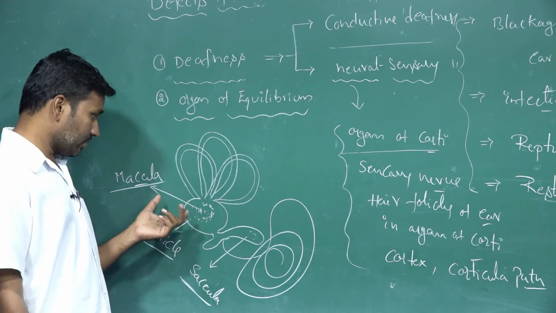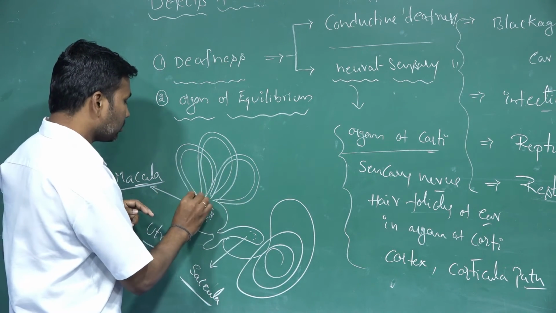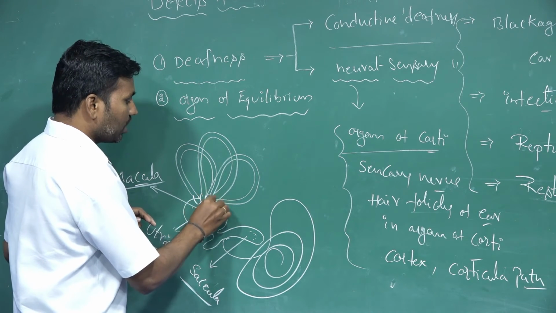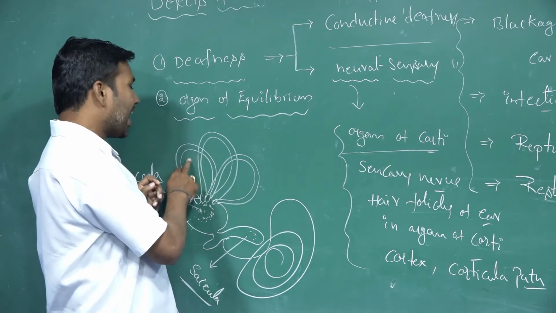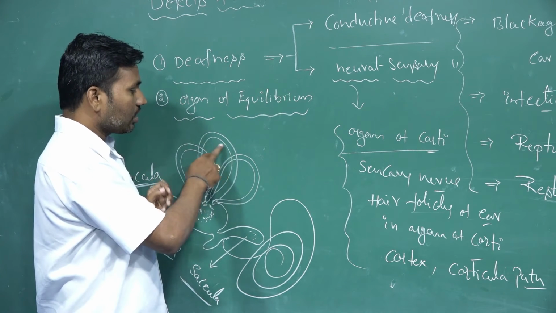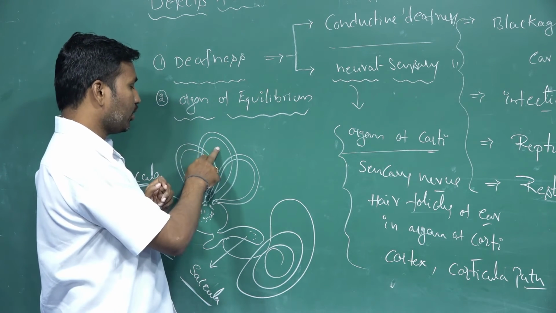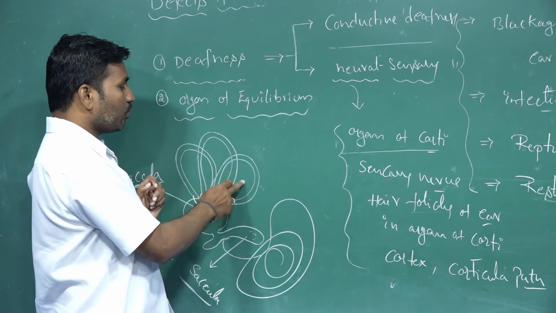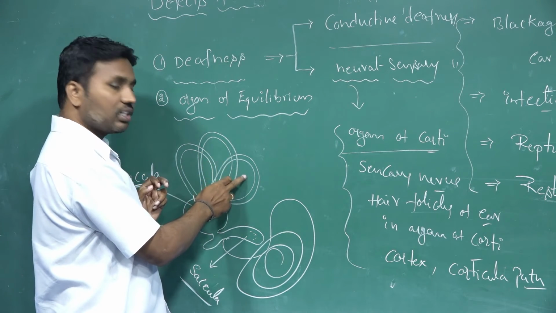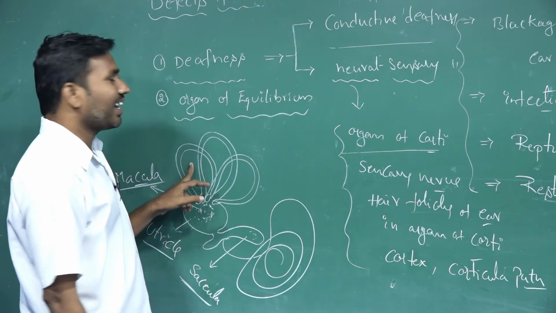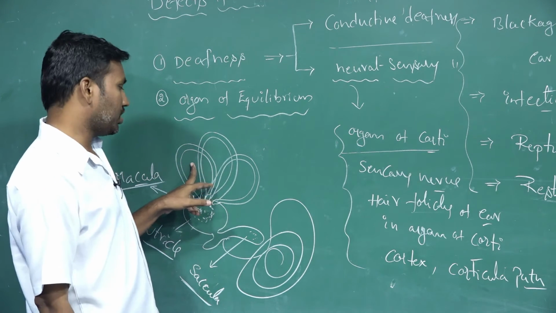And not only that, there are also tubular structures. Three tubular structures are presented: anterior, posterior, and horizontal, that is longitudinal. So the anterior, posterior, and median tubular structures are presented. All these three tubular structures are at right angles to each other. They are arranged at right angles to each other here.